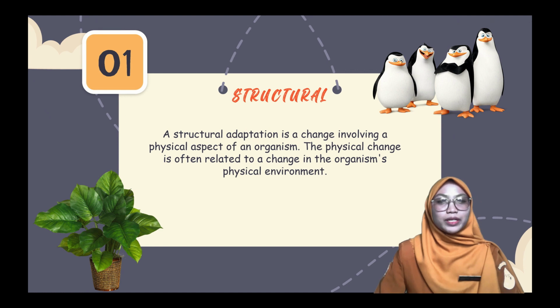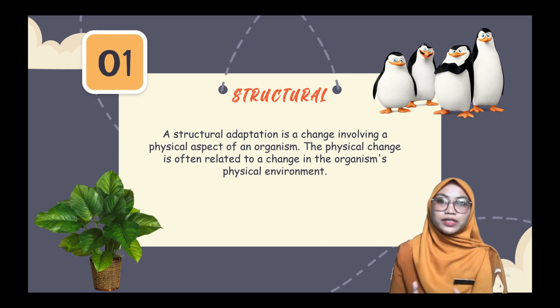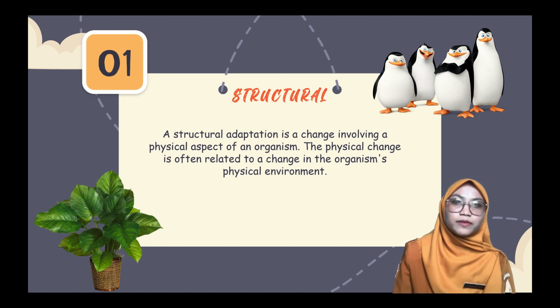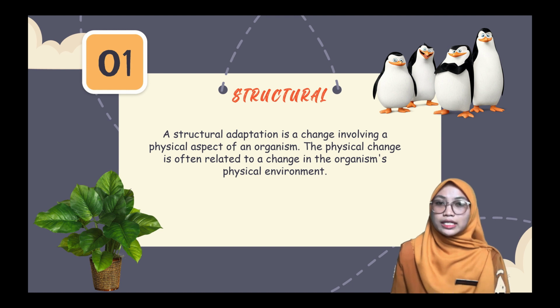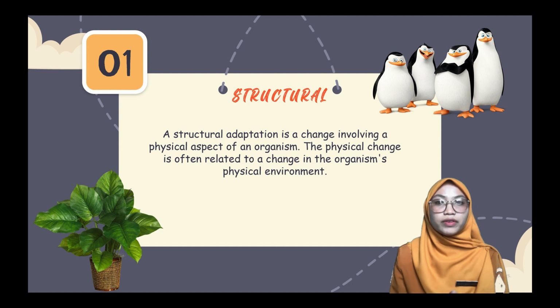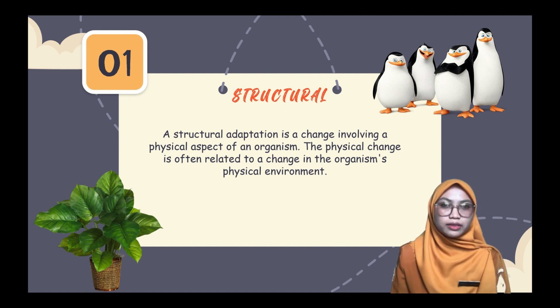A structural adaptation is a change involving a physical aspect of an organism. The physical change is often related to a change in the organism's physical environment. These involve the physical features of an organism that help them to survive in the environment, including the different types of terrestrial habitat.